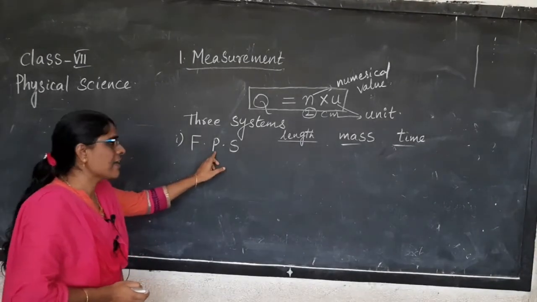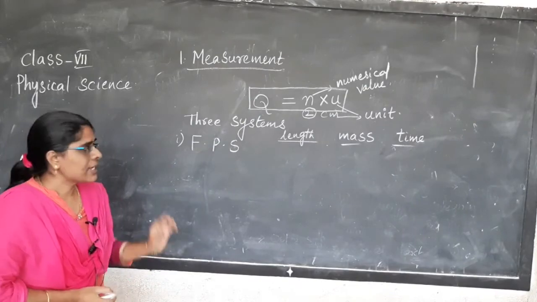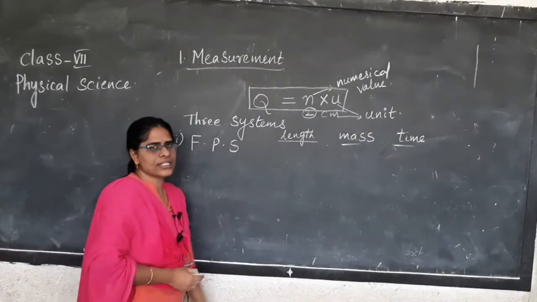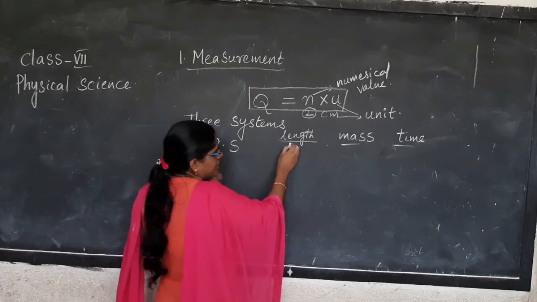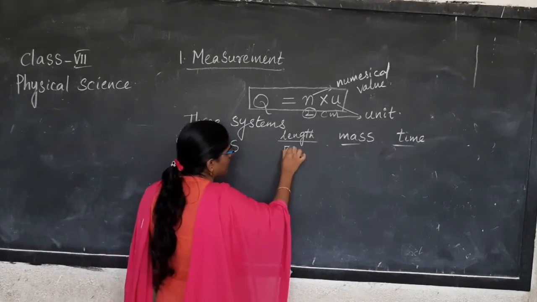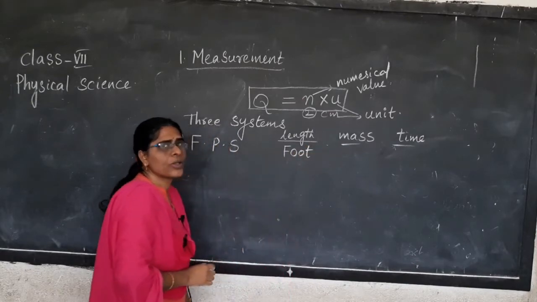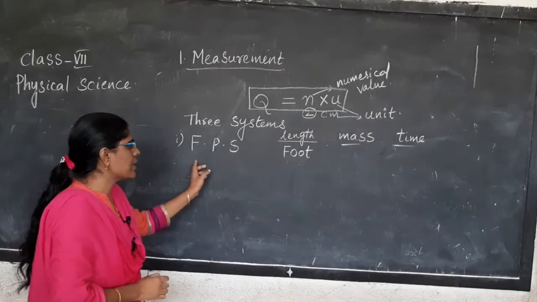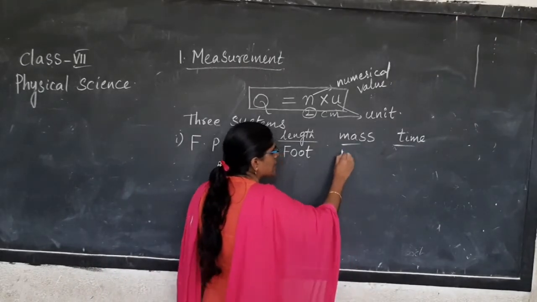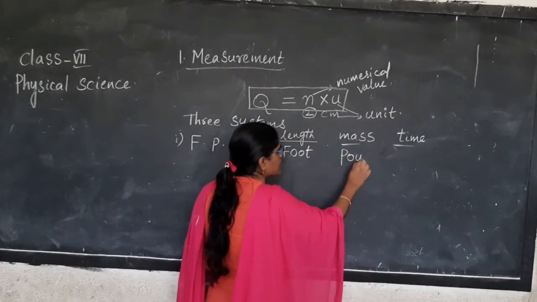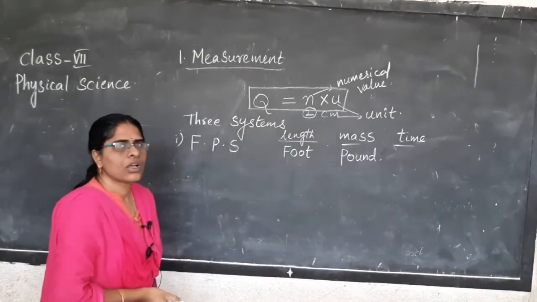One is FPS system. In FPS system, always length, we measure it in foot. How do we measure length? We measure it in foot. Now, how to measure mass? We always measure mass in pounds. Okay?